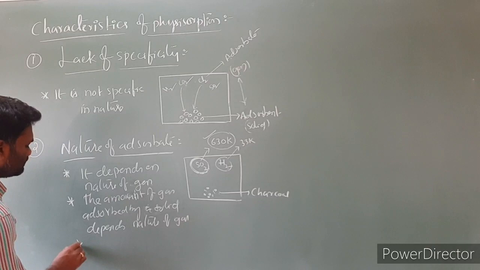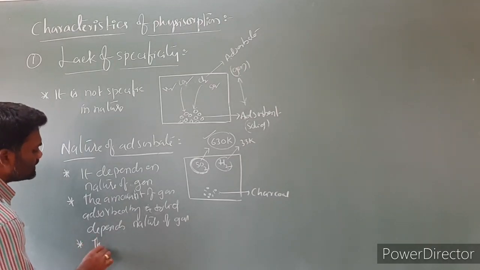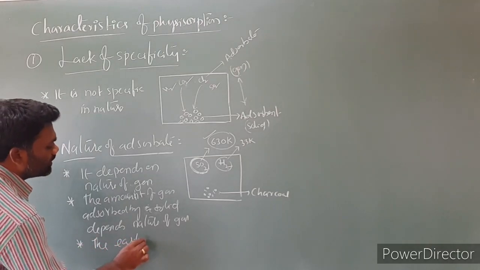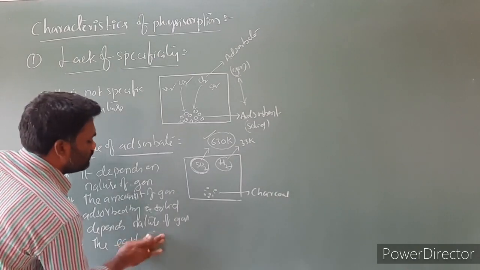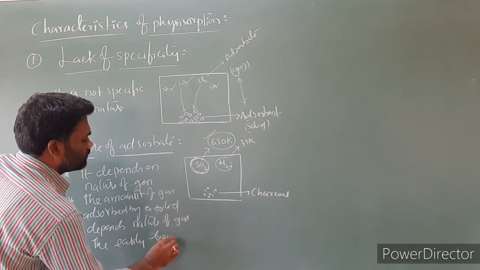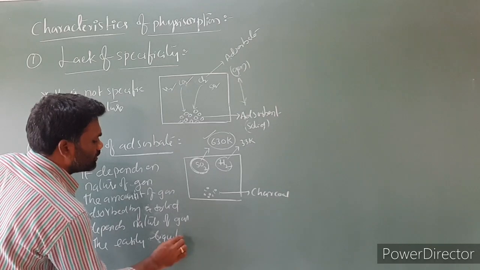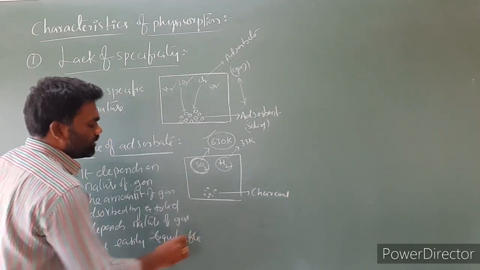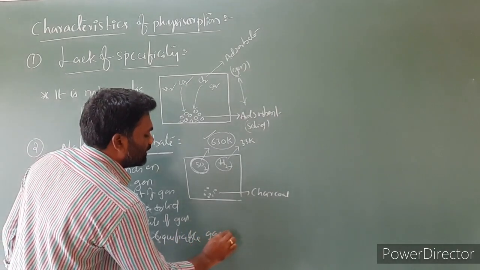The third one is easily liquefiable gases.